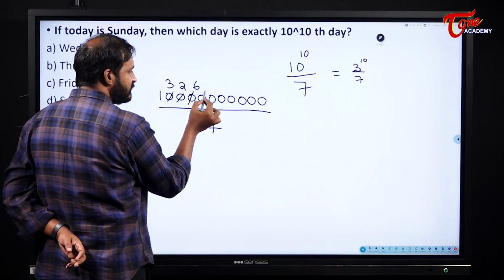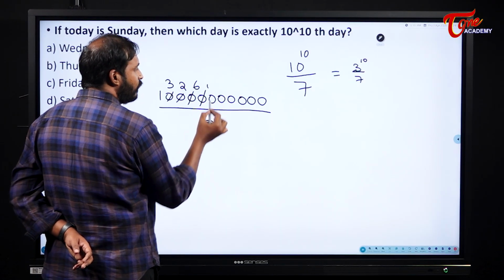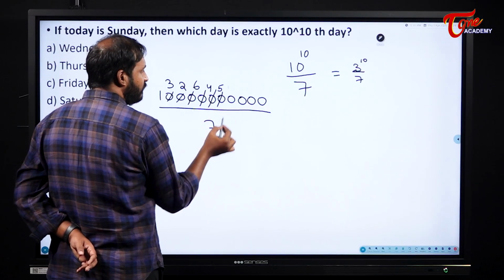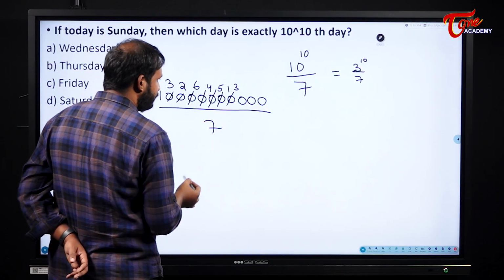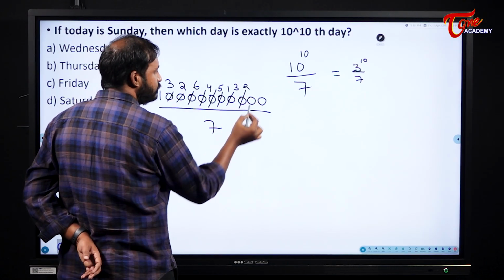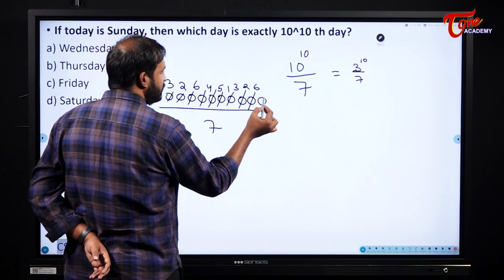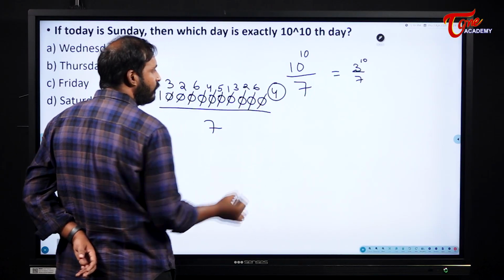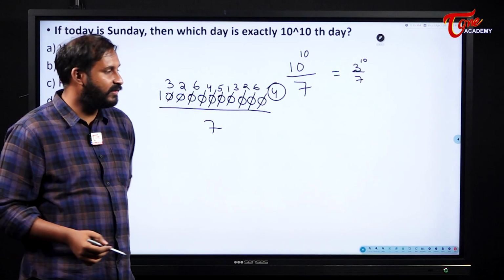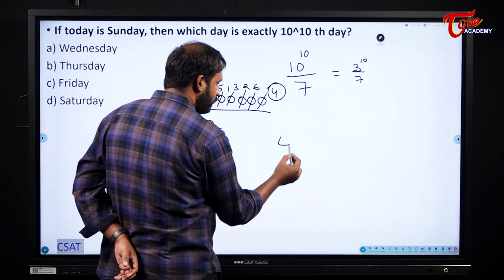Next 60, remainder becomes 4. Next 40, remainder becomes 5. Next remainder becomes 1. Next it becomes 3. 30 means it will become 2. Next it will become 6. And at last the remainder will become 4. So when I divide this by 7, the remainder is 4.